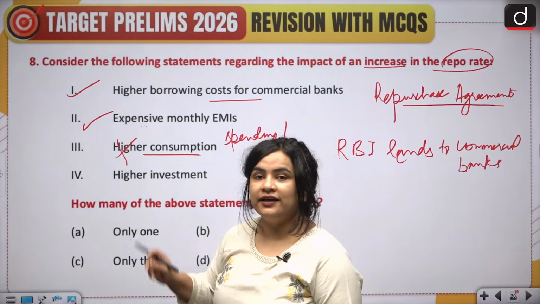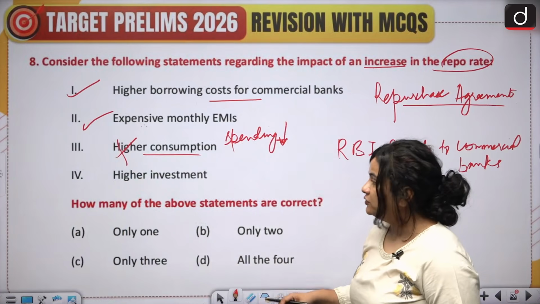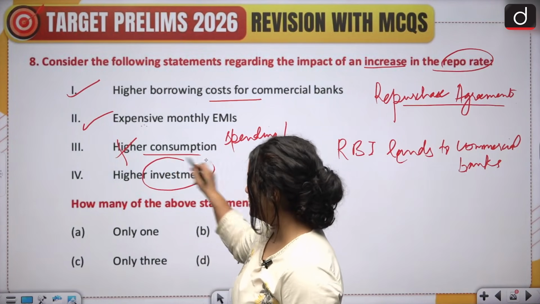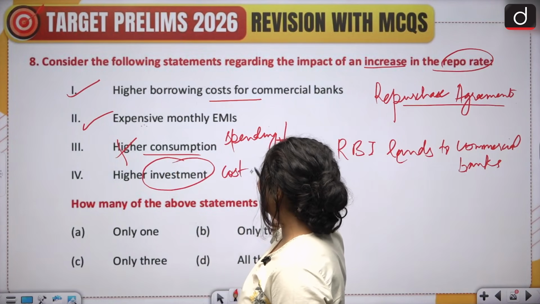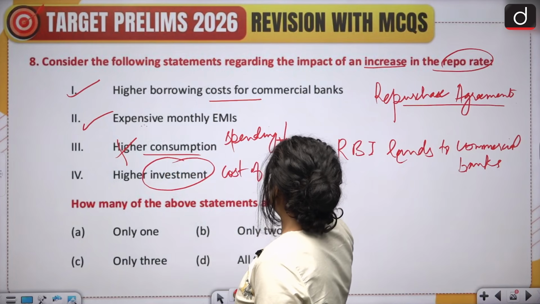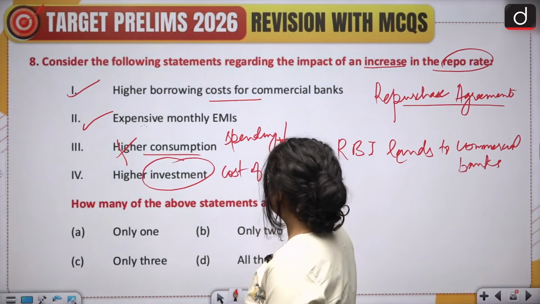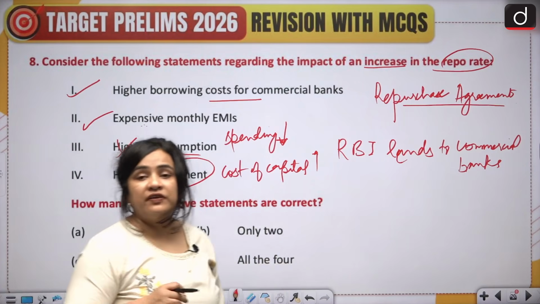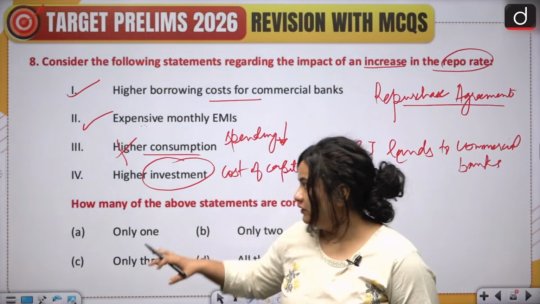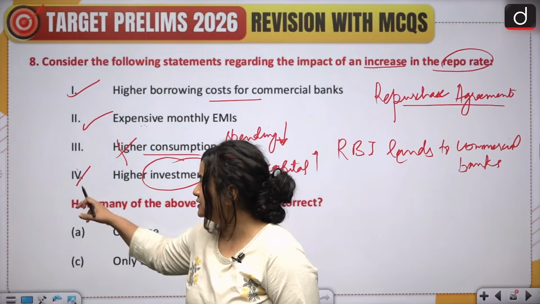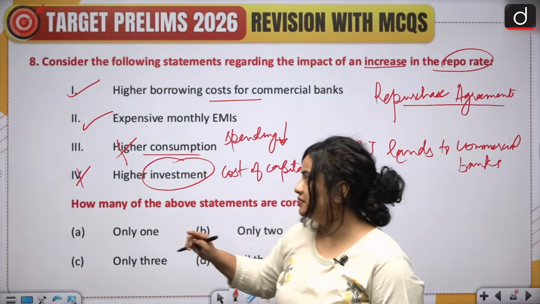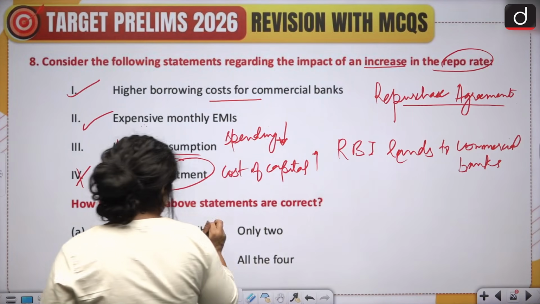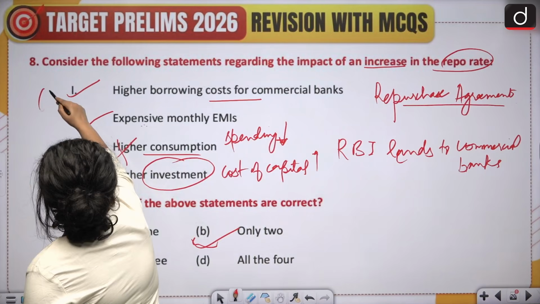Fourth says higher investment. Now let's take a look at higher investment. The cost of capital is rising. The cost of capital is high. Then naturally, as an investor, I am not going to be very enthusiastic. All right. So this again is incorrect. The investment is supposed to go down. So here we arrive at the correct answer, which is option B, only 2.